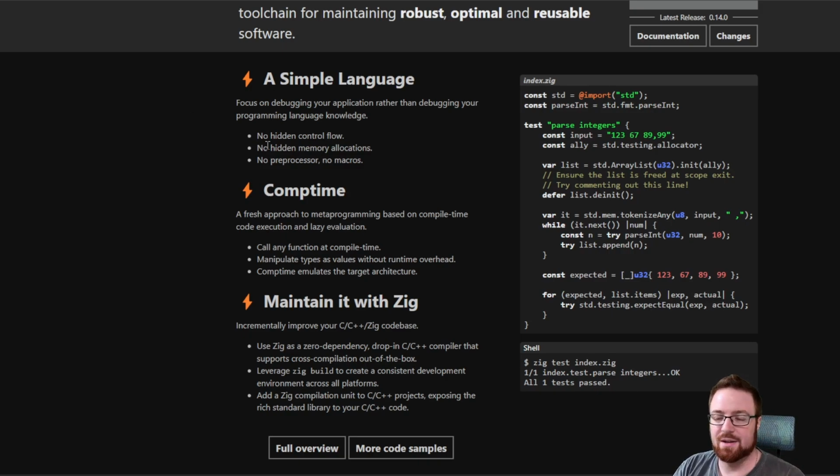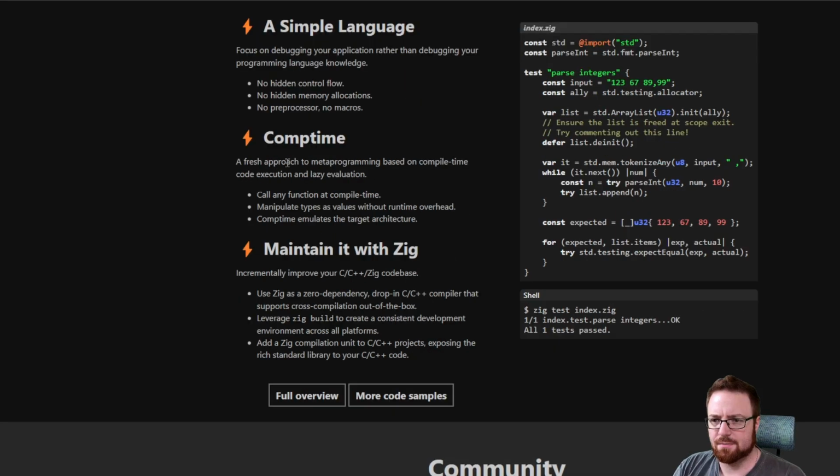I'm very curious. No hidden memory allocations. That's super useful if you want optimized code, which they obviously do. No preprocessor, no macros. I like that. Macros, I'm not a fan of. I find them very confusing. Fresh approach to metaprogramming based on compile time code execution. Is that different from just like compiling it and executing it?